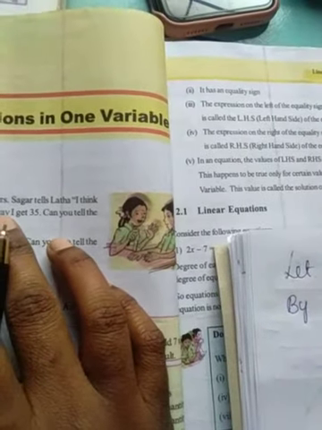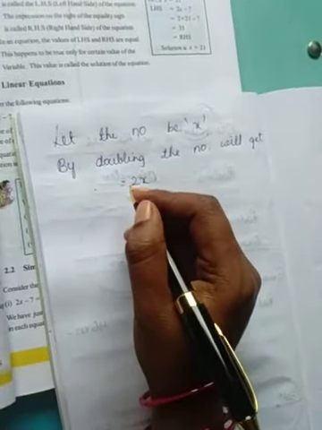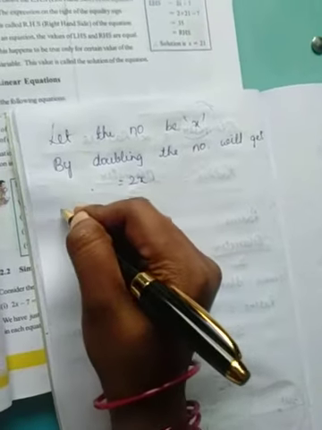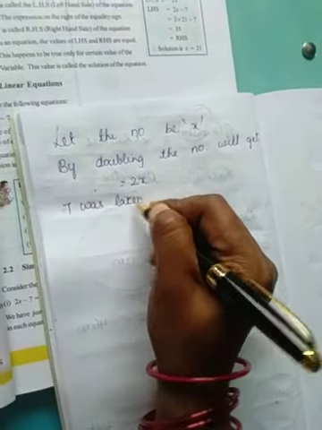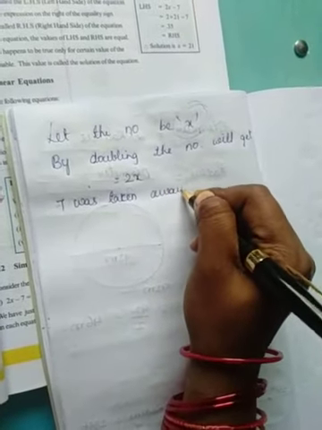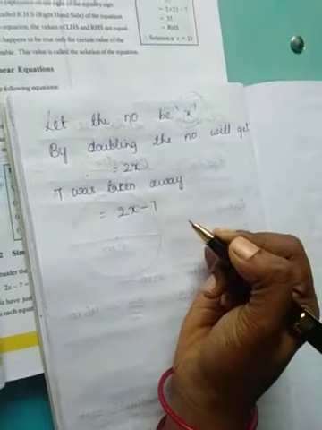Now he took 7 away from that. Taking 7 away means subtracting.